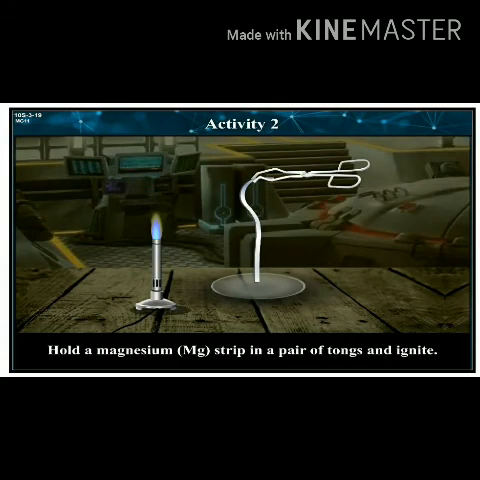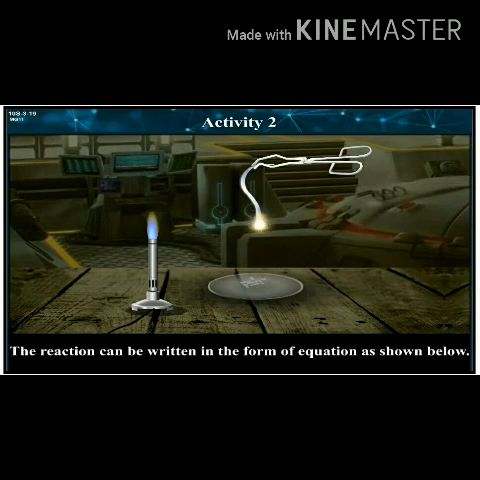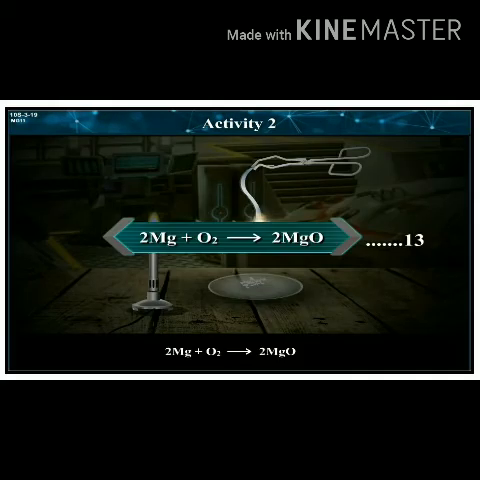Activity 2. Hold a magnesium strip in a pair of tongs and ignite. On burning in air, a white powder of magnesium oxide is formed. This reaction can be written in the form of the equation as shown below: 2 Mg plus O2 gives 2 MgO. In this reaction, magnesium oxide is formed as a single product by combination of magnesium and oxygen.